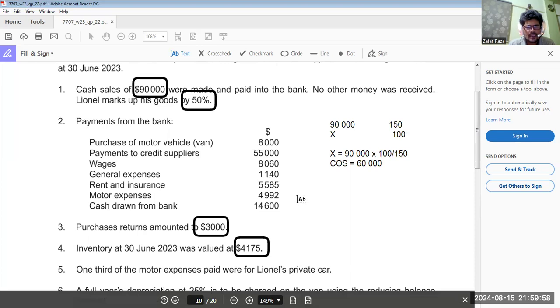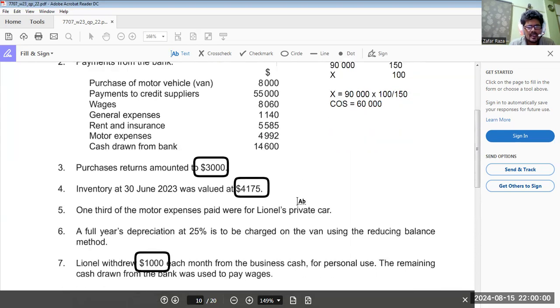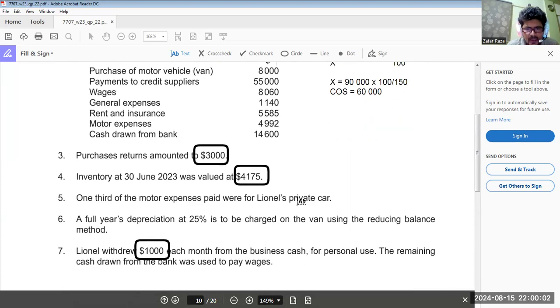Motor expenses 4,992. 1/3 of the motor expenses were for Lionel's private car. So 4,992 multiplied by 2 divided by 3. 3,328 is going to be our motor expense.